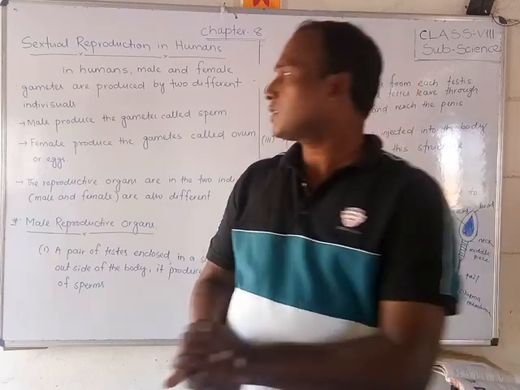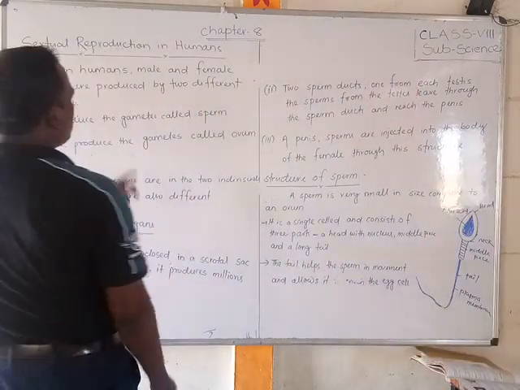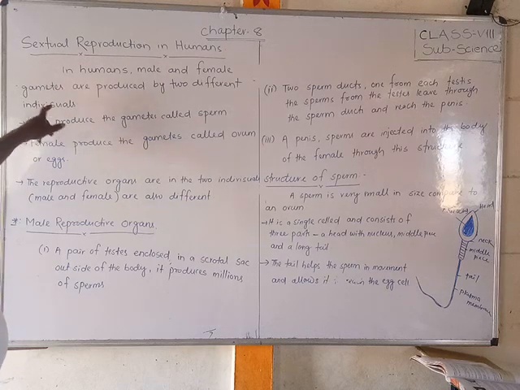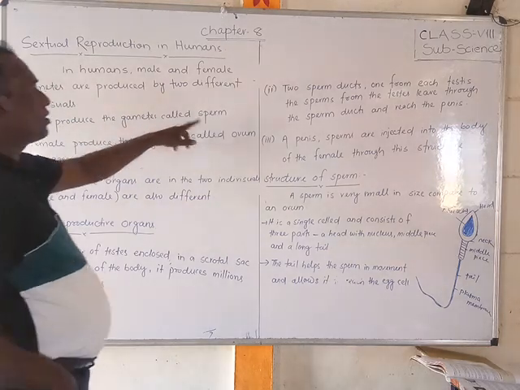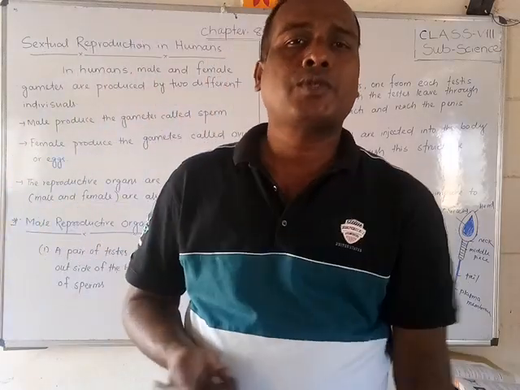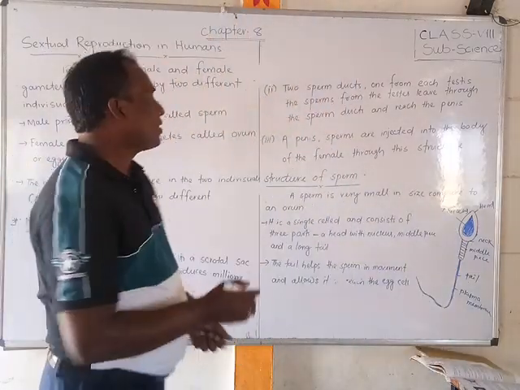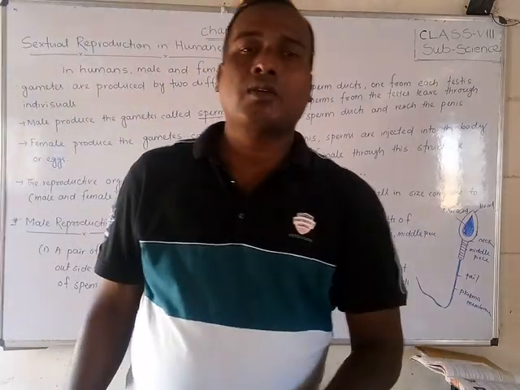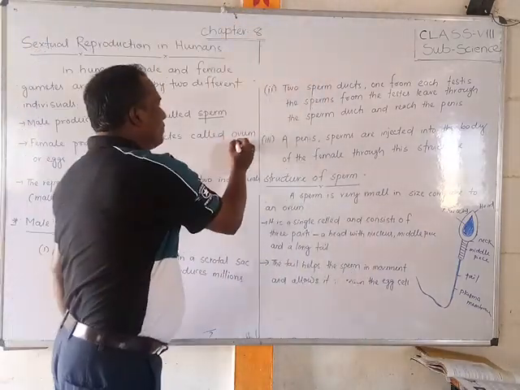Let us see, students. In humans, male and female gametes are produced by two different individuals. The gametes produced by the male are called sperm, and the gametes produced by the female are called ovum, or eggs.